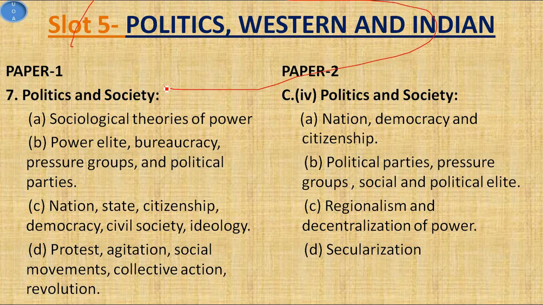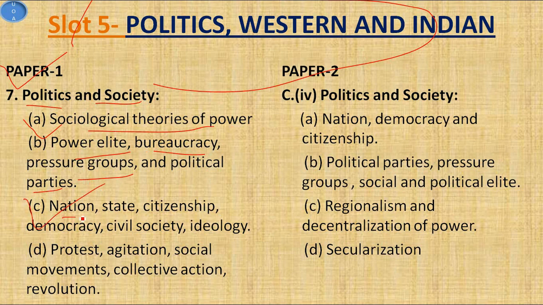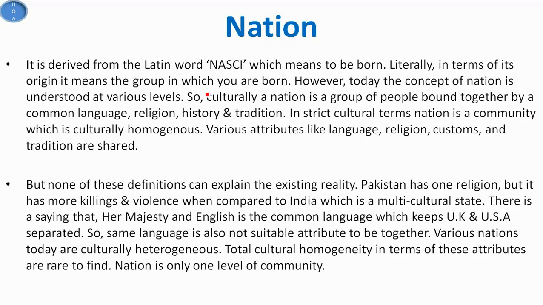So friends, as you know, we are covering slot 5, that is politics, Western and Indian. In paper 1 we are presently covering topic 7, that is politics and society. We have already covered sociological theories of power, power elite, bureaucracy, pressure groups and political parties. And today we are going to cover nation, state and citizenship. So first we understand nation.